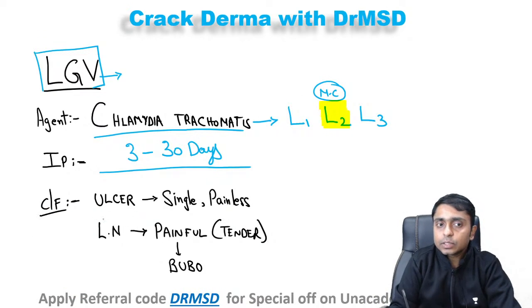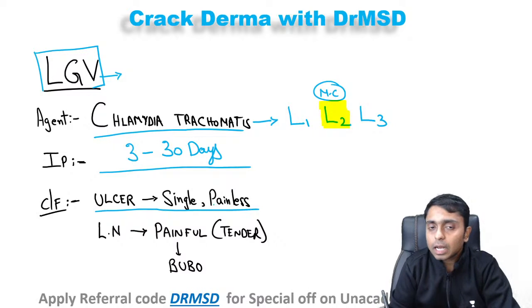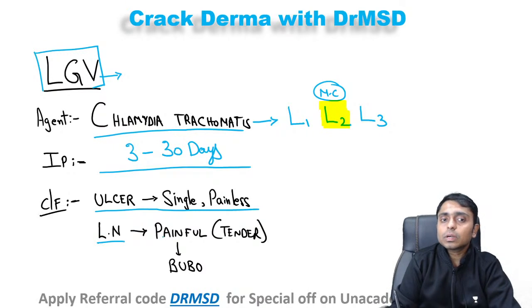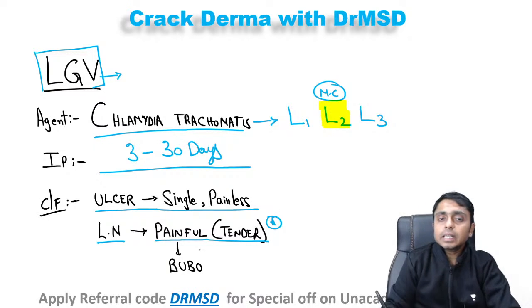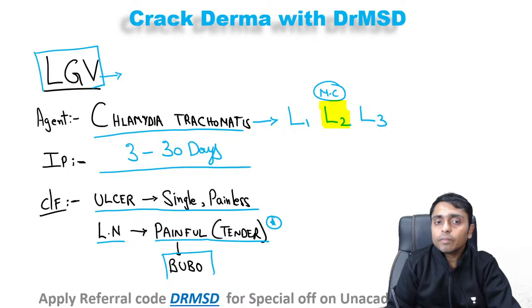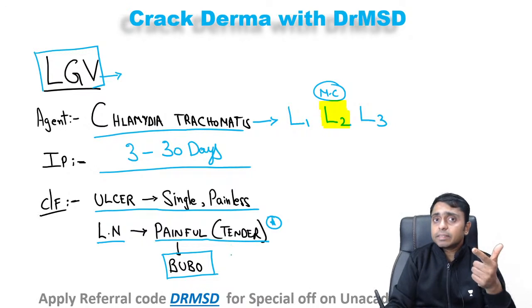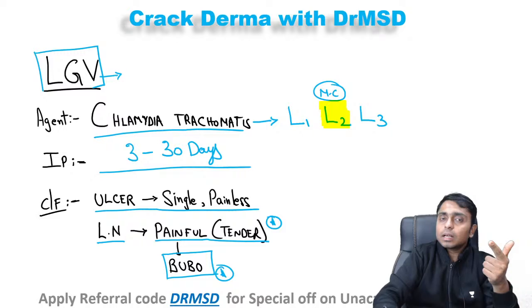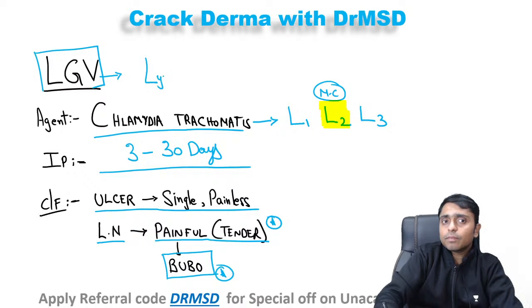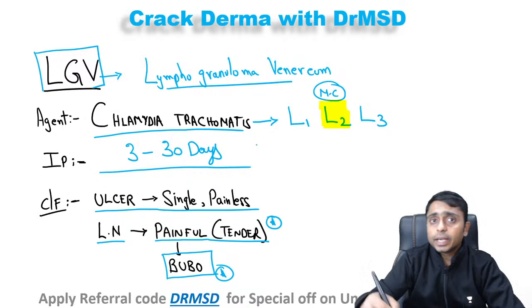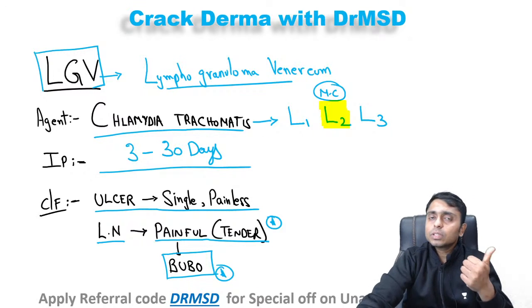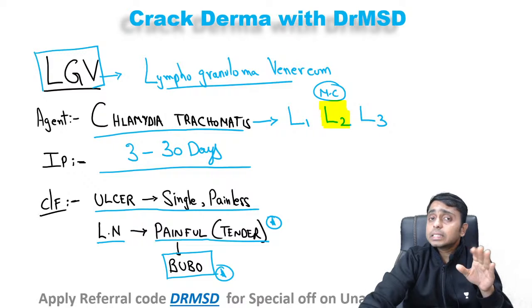And here ulcer is going to be single and painless, whereas lymph node will be painful, that is tenderness will be present. And here, as I have already told, we see chancroid and LGV to cause buboes. So here there will be bubo. LGV stands for lymphogranuloma venereum. Okay. So here please remember, in syphilis both of ulcer and lymph nodes were painless, whereas in chancroid both